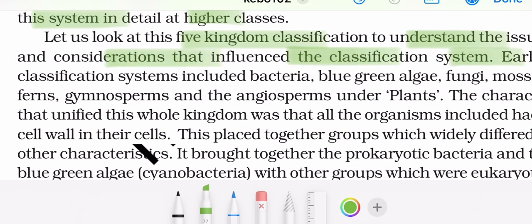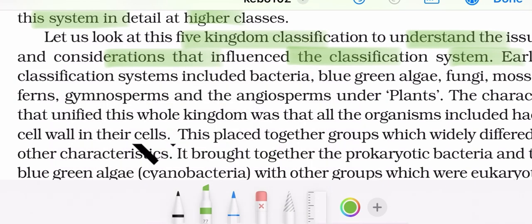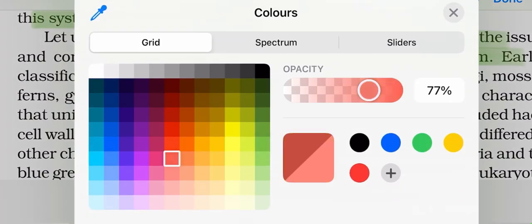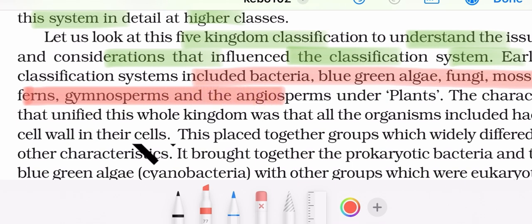The earliest classification system included bacteria, blue-green algae, fungi, mosses, ferns, gymnosperms and angiosperms under plants.